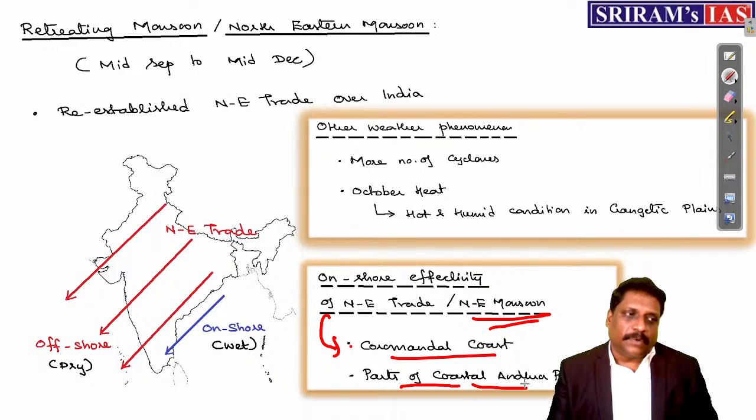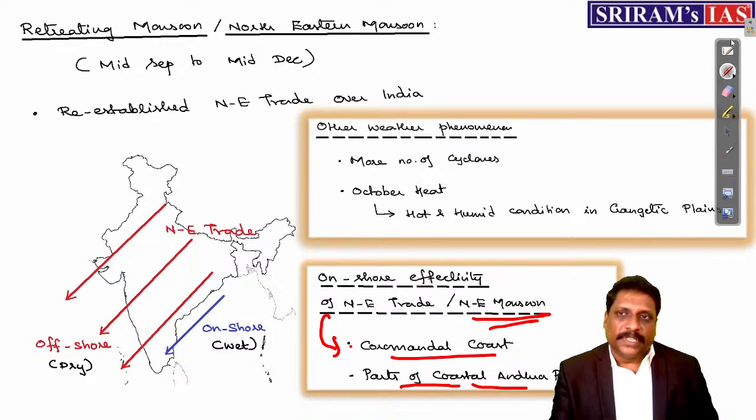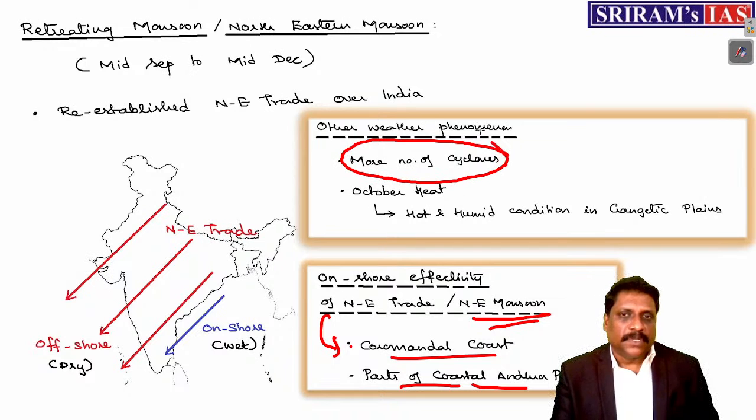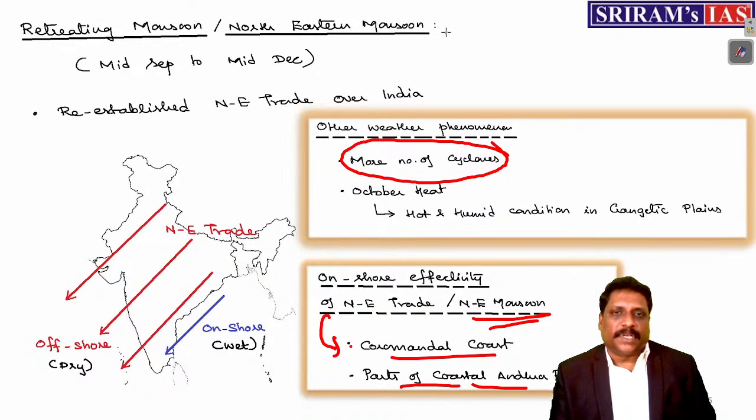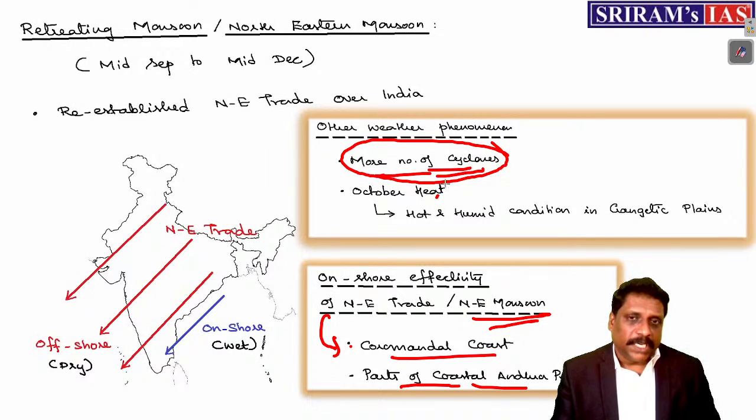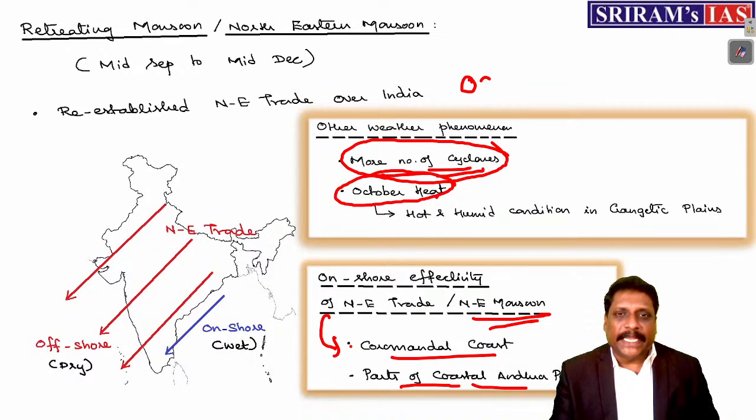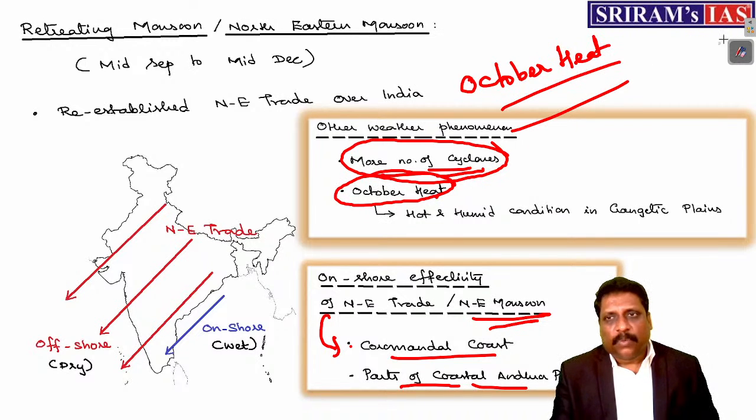And my dear friends, some of the other weather phenomena, what you experience during this season, I'll tell you. The season is known for more number of cyclones. This May month and all, what you will be having is only a limited number of cyclones, right? But here, you'll be having more number of cyclones. Then we do experience a weather phenomenon called October heat. You call them as what? October heat. What is this October heat?